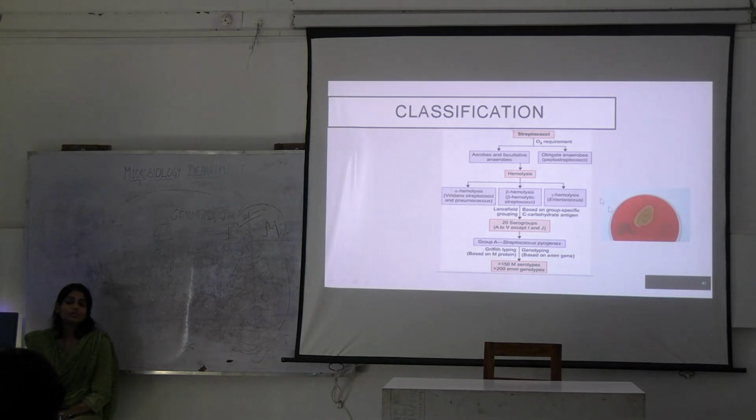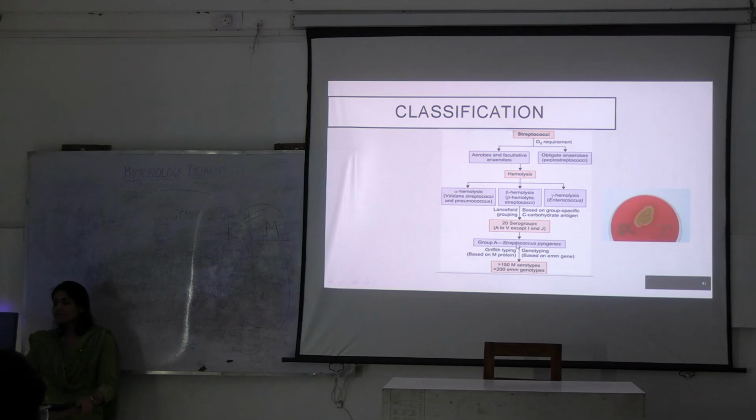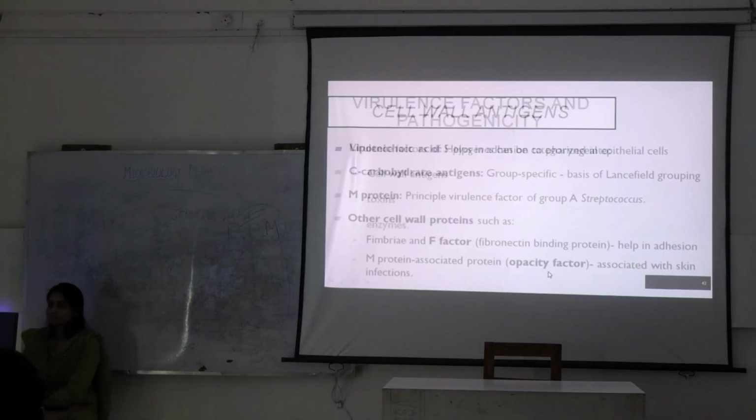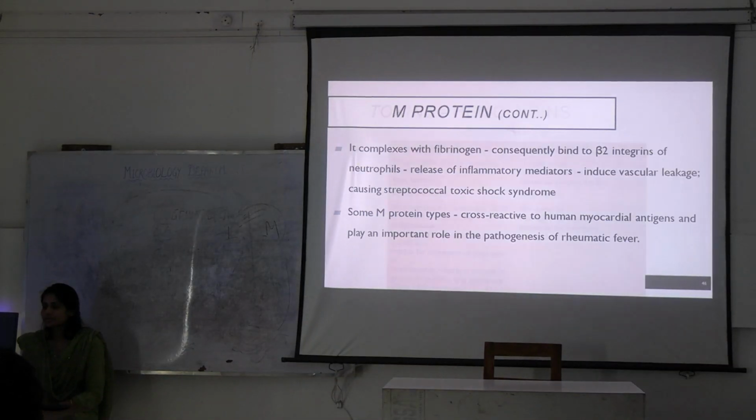What is important for you here in case of skin and soft tissue infections? Where have you seen this Streptococcus pyogenes? Where do you remember it from? What does it cause?